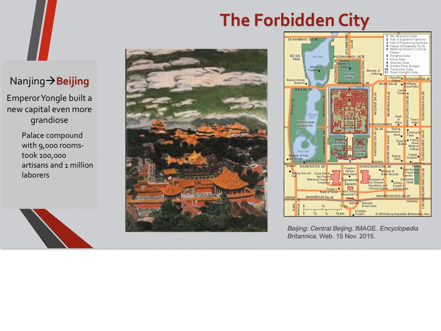And if you look at the image here on the right, you can see how this complex was created as kind of a city within a city. And so that's why it was called the Forbidden City, because you weren't allowed in there unless you were royalty.